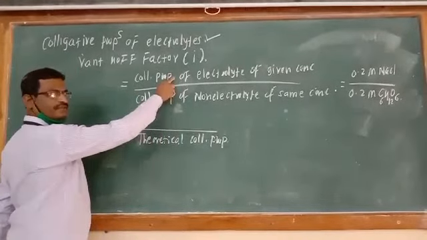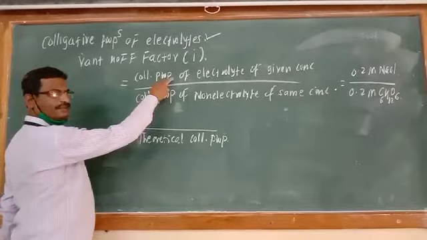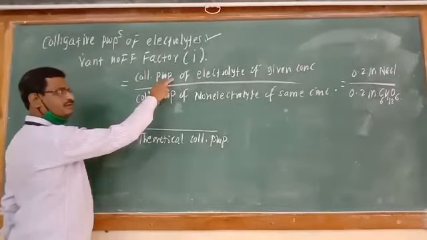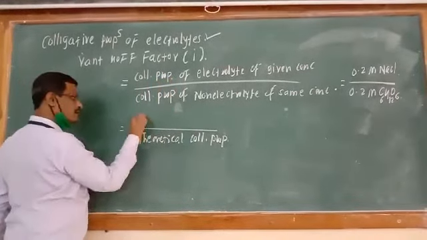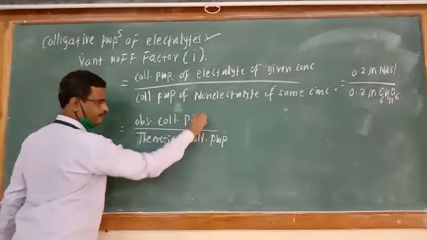Whereas this one is different. For NaCl different, CaCl2 different, AlCl3 is different. Therefore, it is known as observed colligative property.